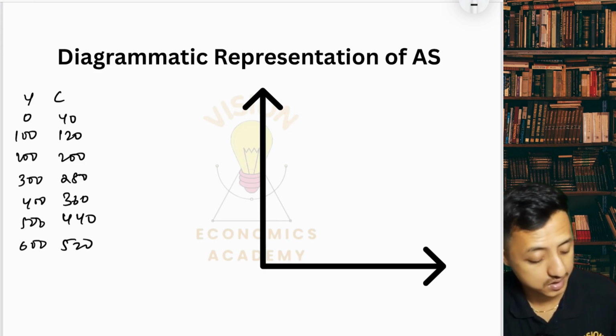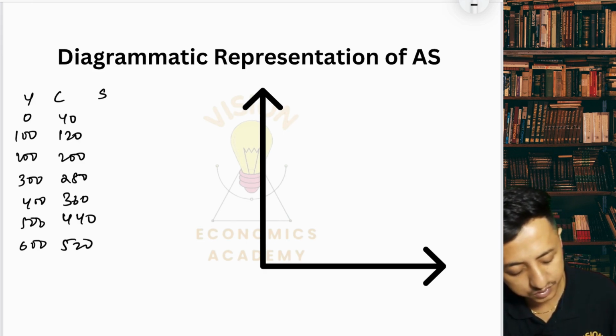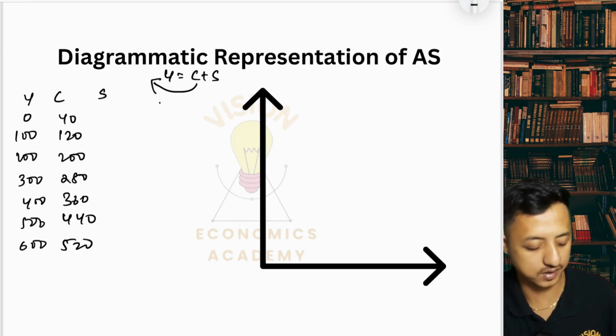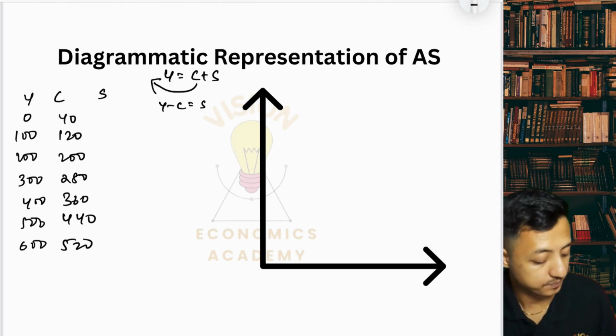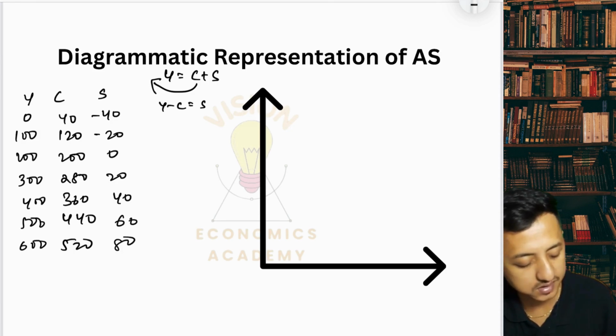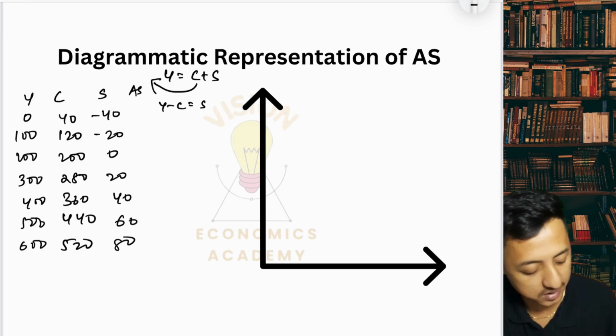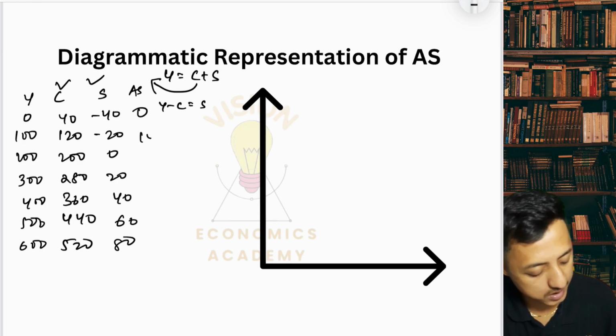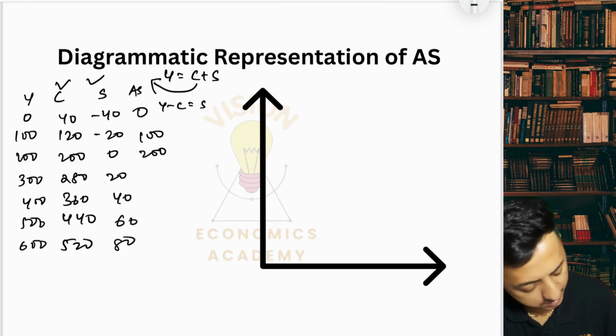Now the savings, as we know, Y equals C plus S. So if the C comes this side, it will be Y minus C equals S. So saving is Y minus C: minus 40, minus 20, 0, 20, 40, 60 and 80. Now aggregate supply is just the addition of C and S. So, plus and minus 40, 0, 100, 200, 300, 400, 500 and 600.